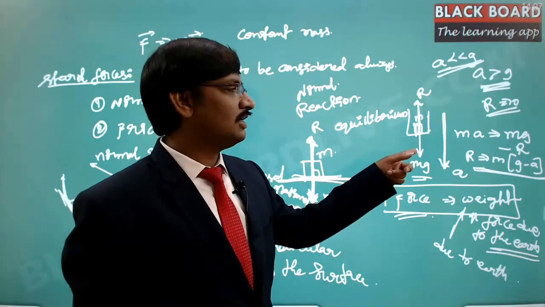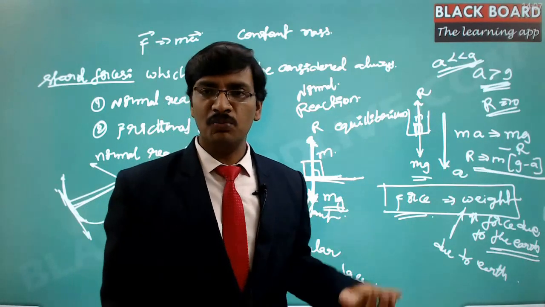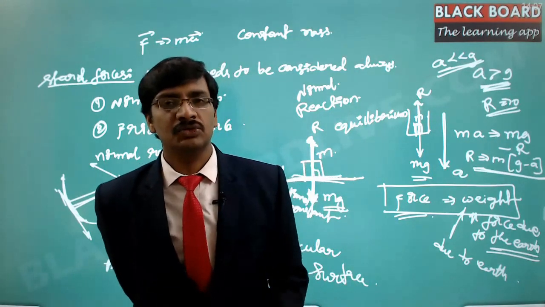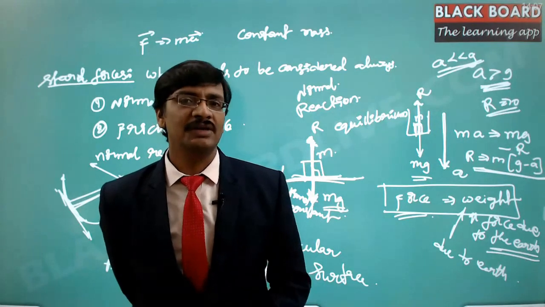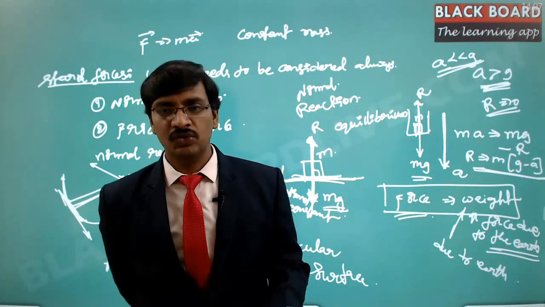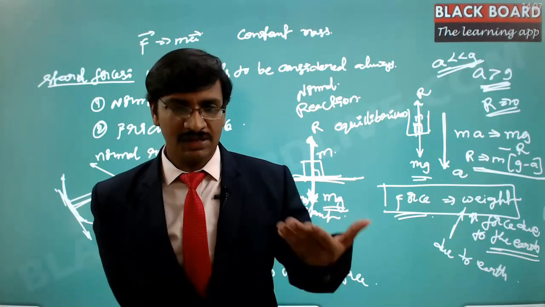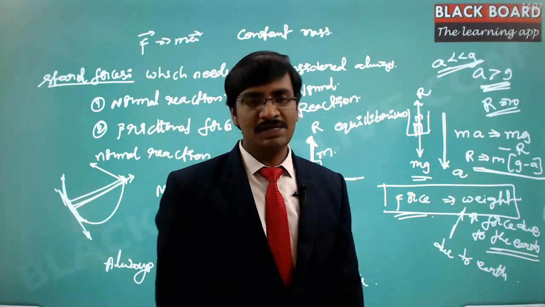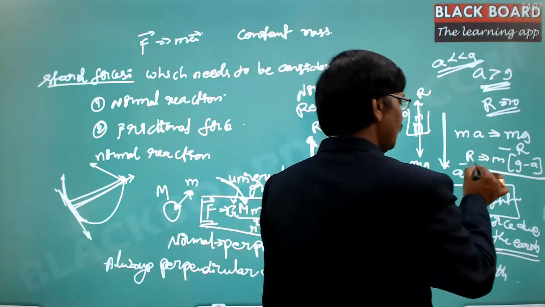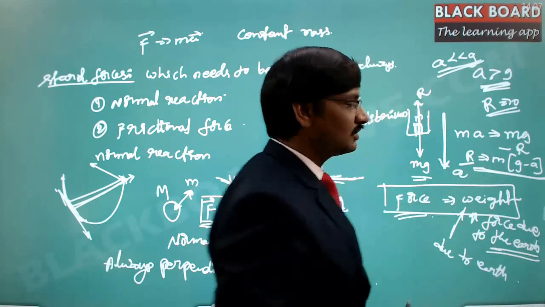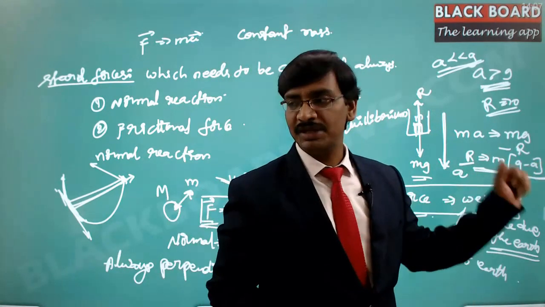Now, whenever we are moving downwards in the lift, you feel that you are weightless, or your weight is very less. The reason being, the normal reaction experienced by you is going to be m times (g minus a).